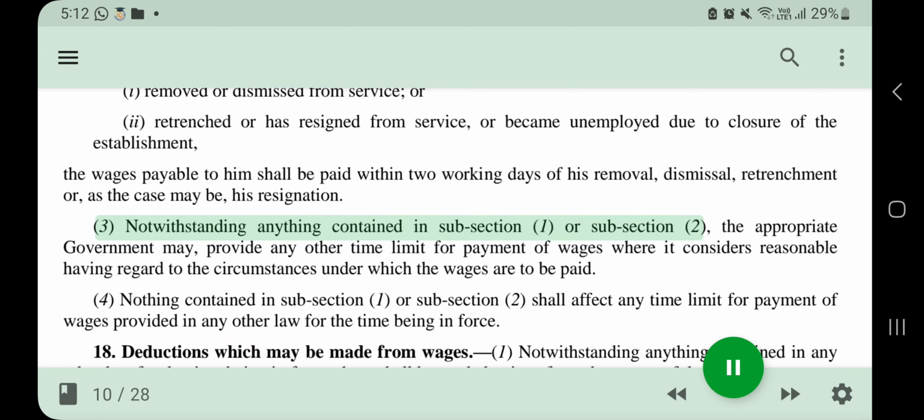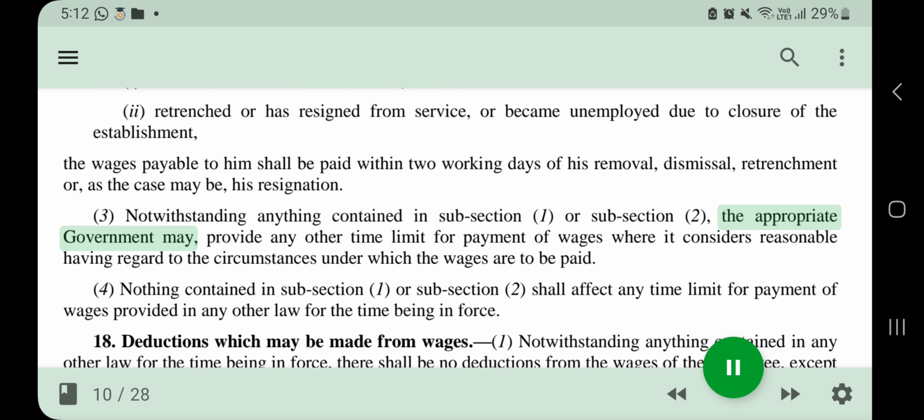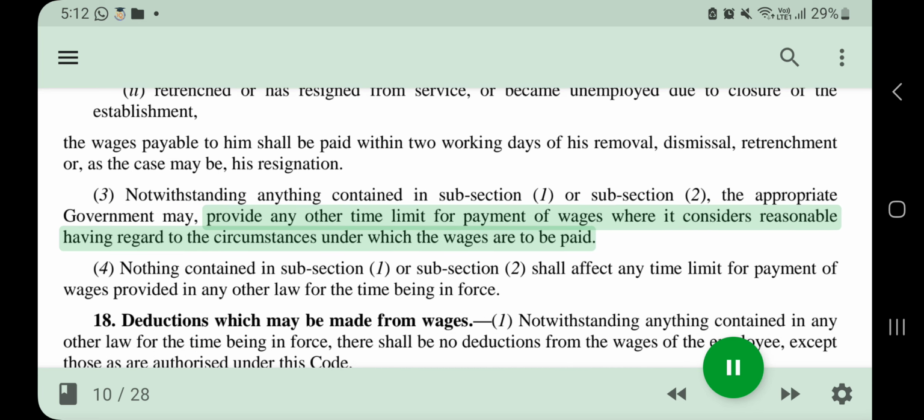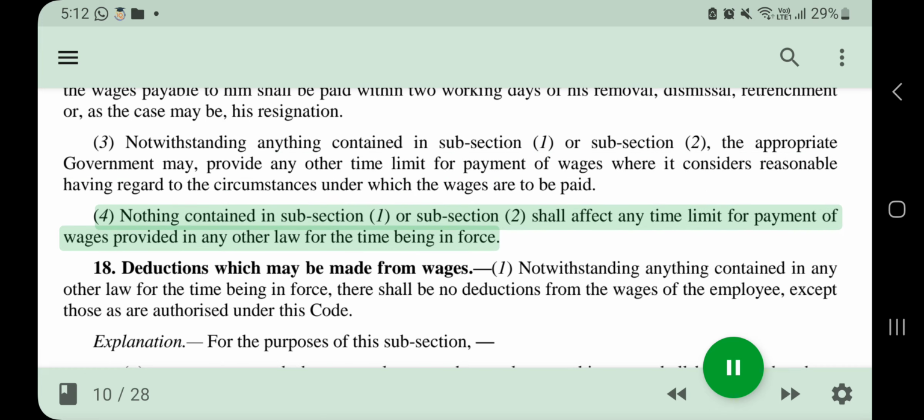Notwithstanding anything contained in subsection 1 or subsection 2, the appropriate government may provide any other time limit for payment of wages where it considers reasonable, having regard to the circumstances under which the wages are to be paid. 4. Nothing contained in subsection 1 or subsection 2 shall affect any time limit for payment of wages provided in any other law for the time being in force.